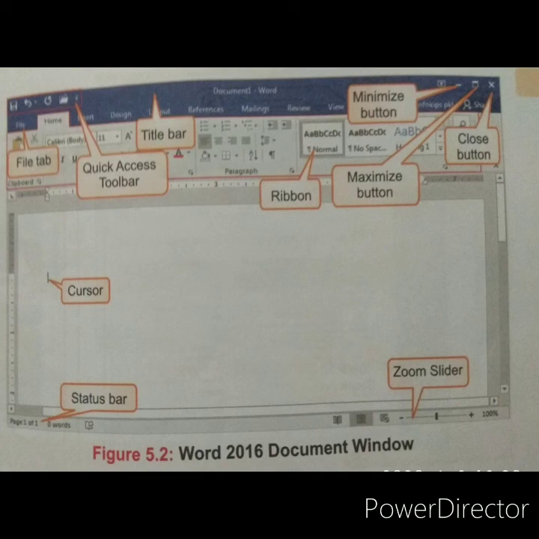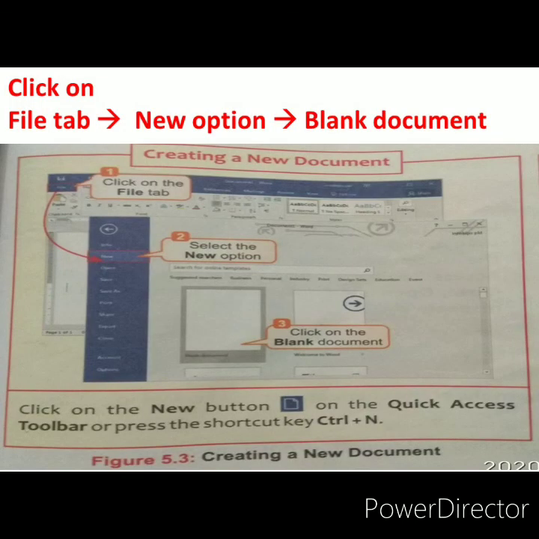Okay, now I think you understand what MS Word is, what the first screen of MS Word is, the blank document of MS Word. Now the next topic is how we can create a Word document. For this you have to click in the backstage view, that option is File; you have to click on the File tab. After that there are so many options: new, open, save. If you want to create a new one, then you have to select the New option, second step. After selecting the New option, the third step is you have to select the blank document.